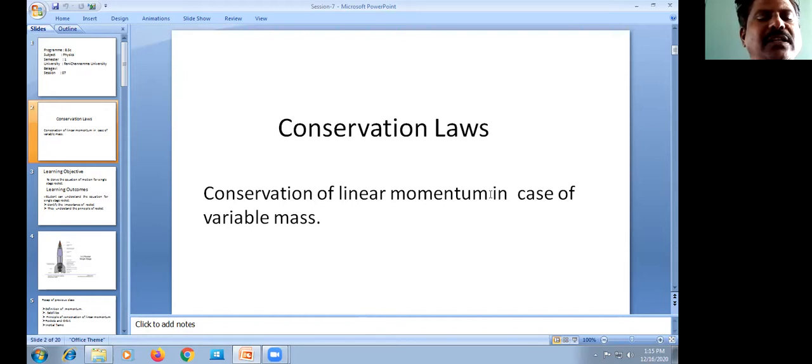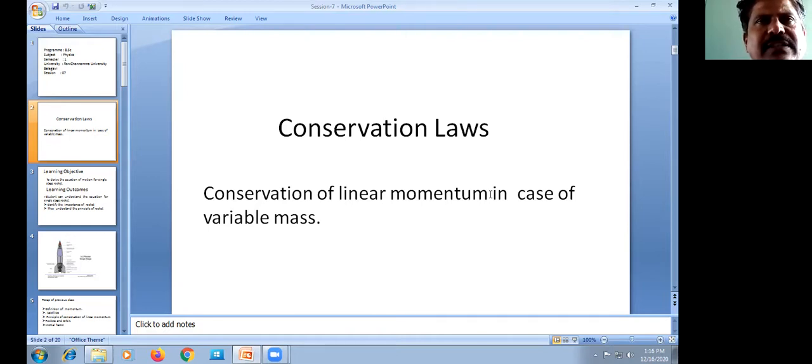The rocket is the device which is used to place satellites. You already know about satellites: we have natural satellites as well as artificial satellites. In order to place artificial satellites in a particular orbit, we require a device, and that device, also called the engine or the vehicle, which places the satellites into orbital motion, is called a rocket.